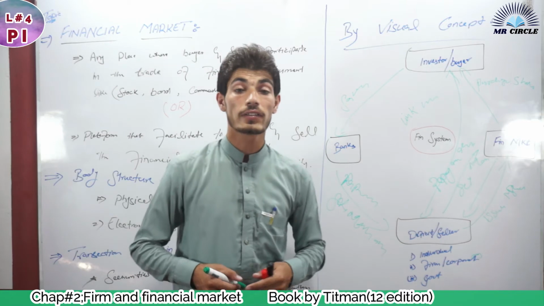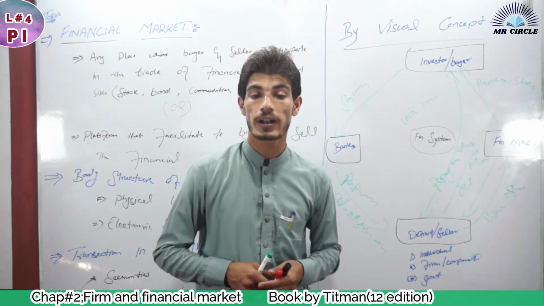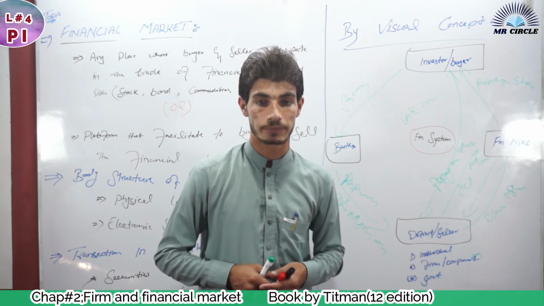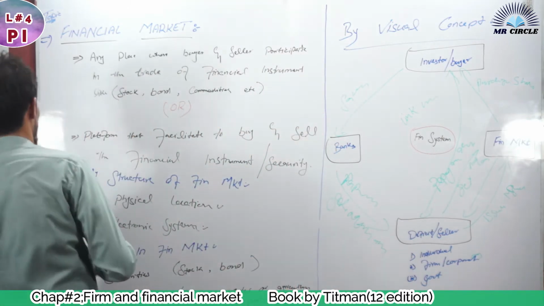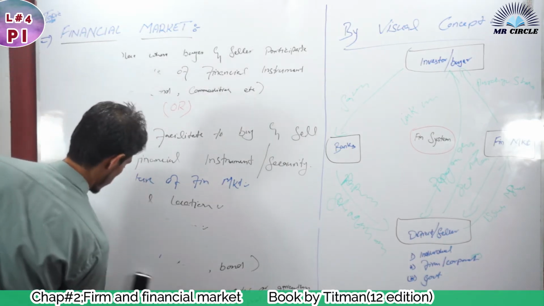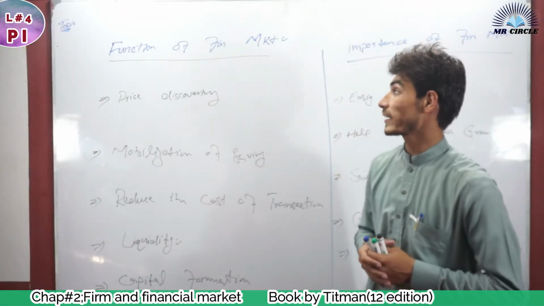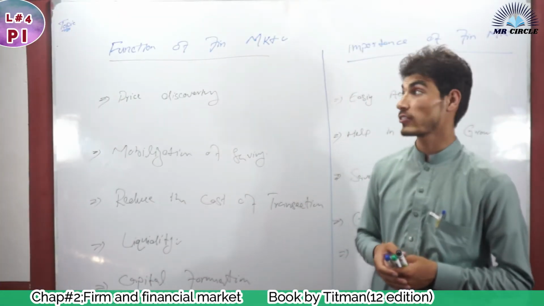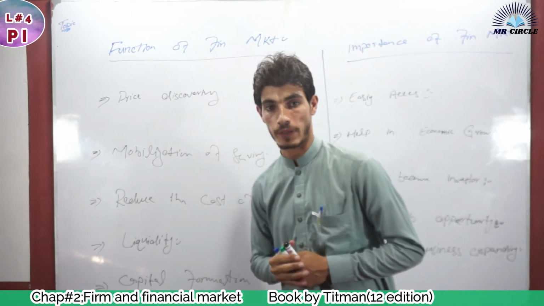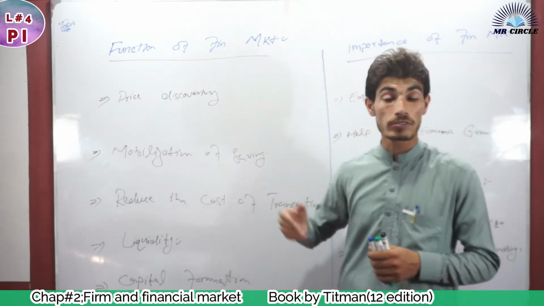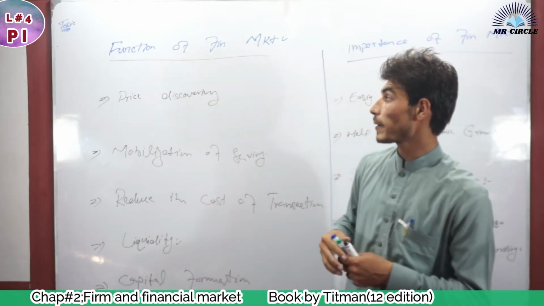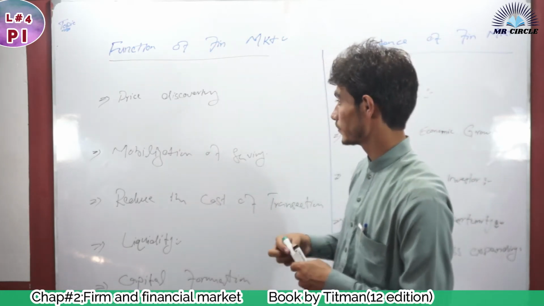Now let's explain the functions, the roles of the financial market. What are the main roles and functions of the financial market? The first function of the financial market is price discovery. The financial market helps to discover the price of securities, stocks, bonds. We know that price depends upon demand and supply.